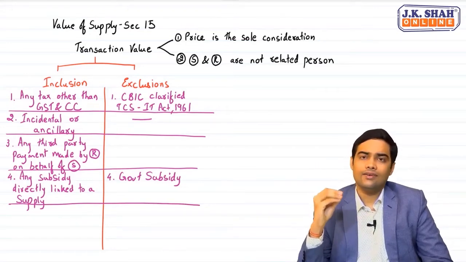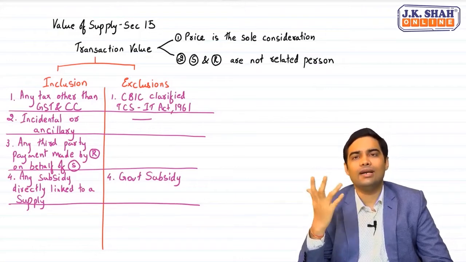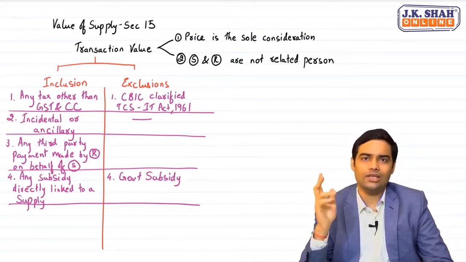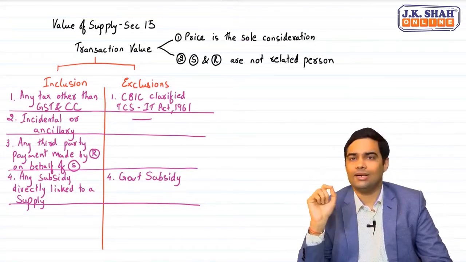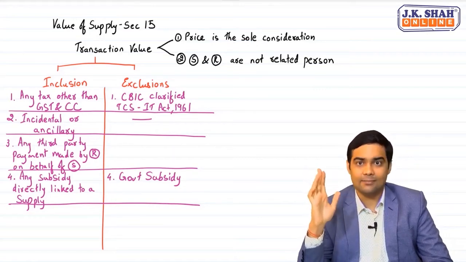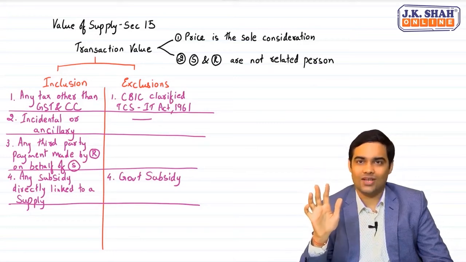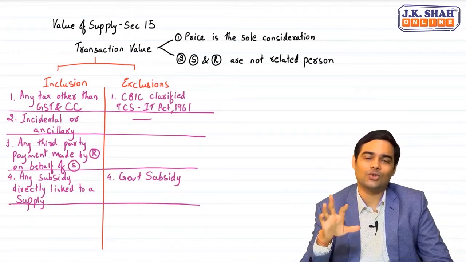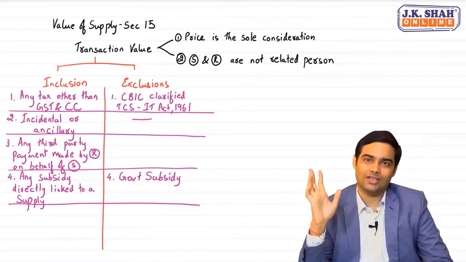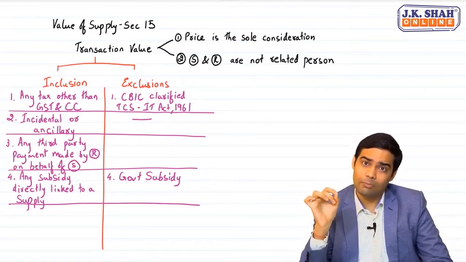If the fees of an education institute is 55,000 and government is saying that government will pay 5,000, student has to pay 50,000, then GST will apply only on 50,000 because government subsidy will not be liable to GST. But say suppose fees is 55,000, a charitable organization is saying that we will pay 5,000, student is required to pay only 50,000. Do you agree that this is directly linked to a particular supply?